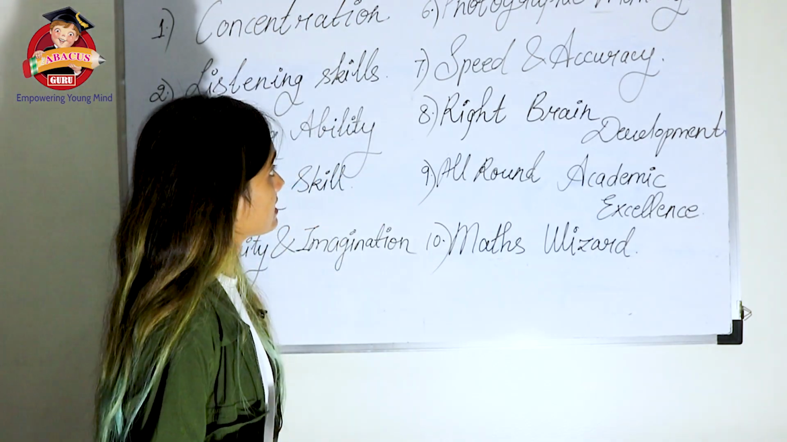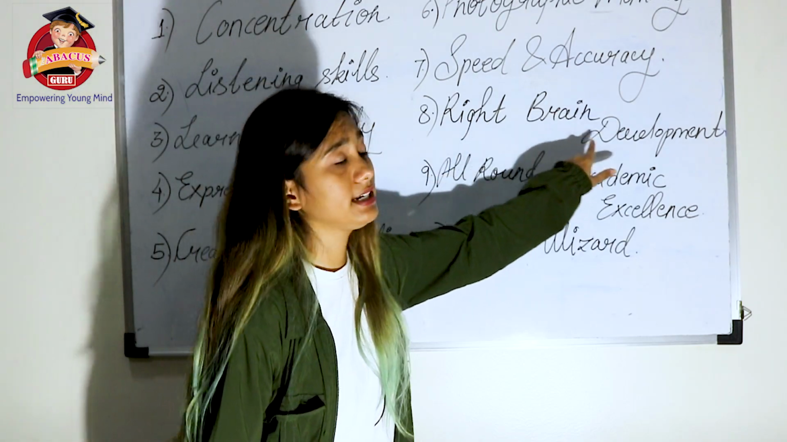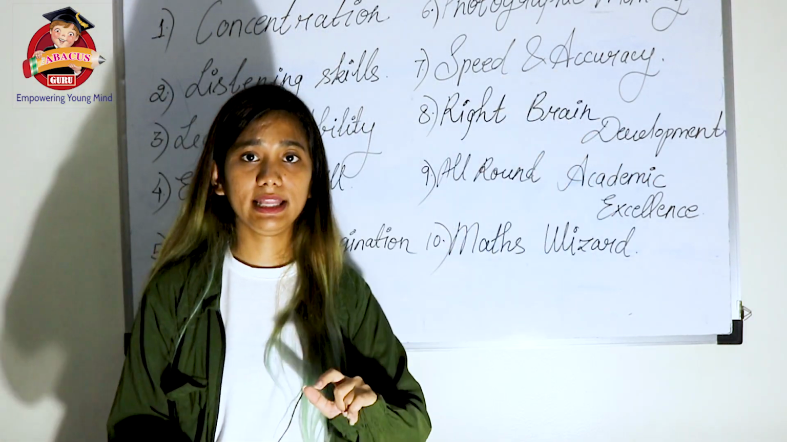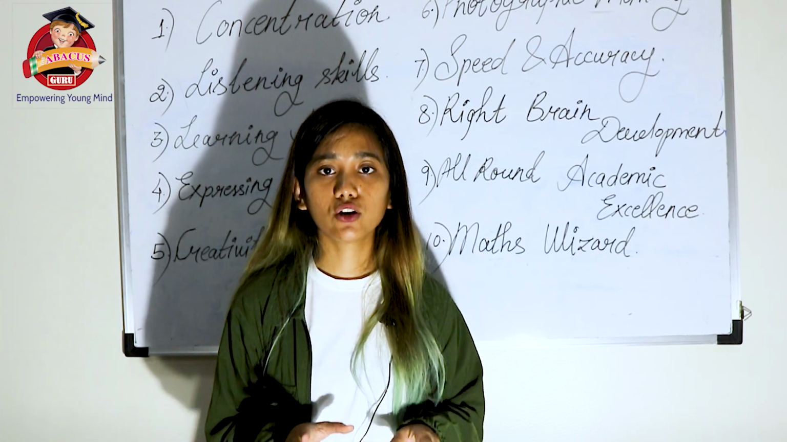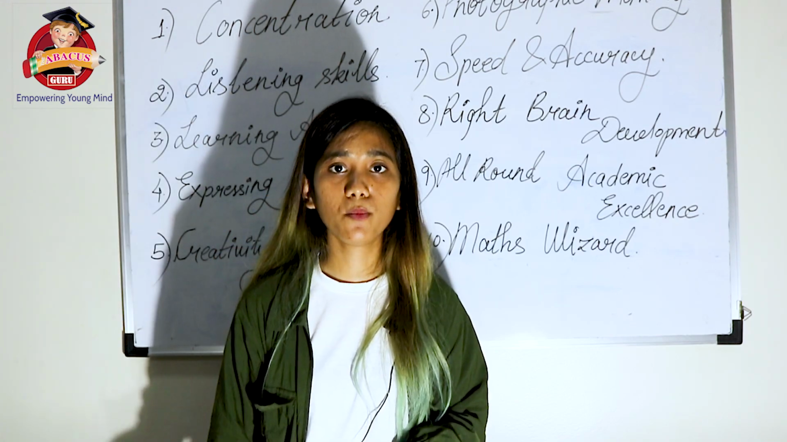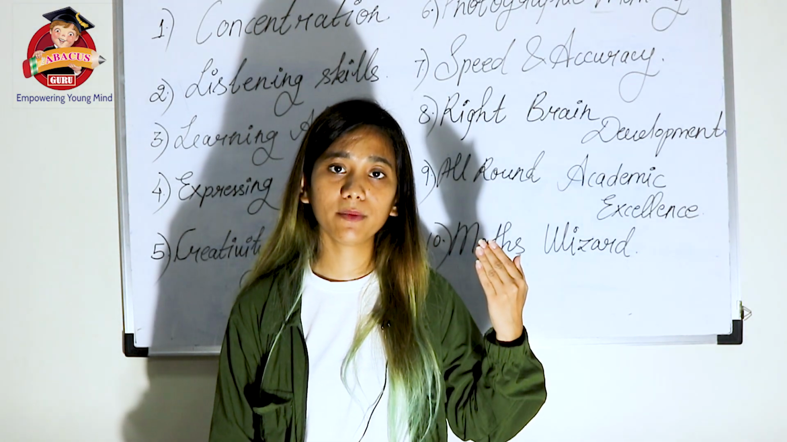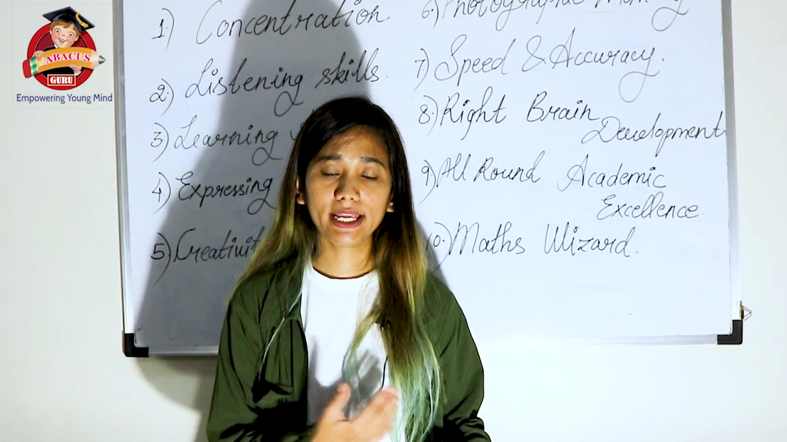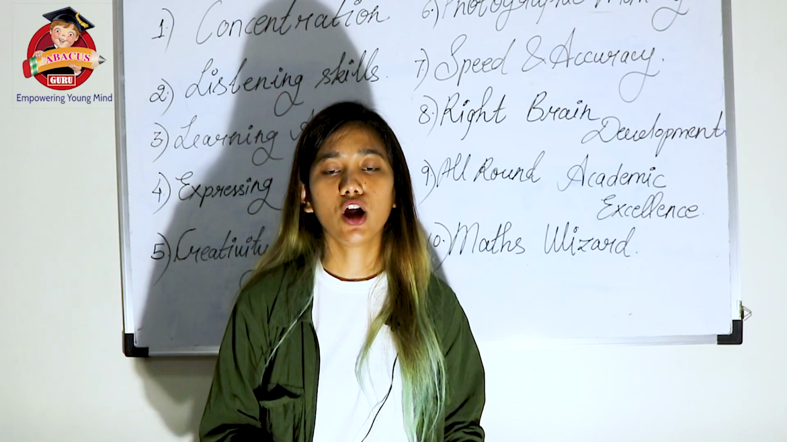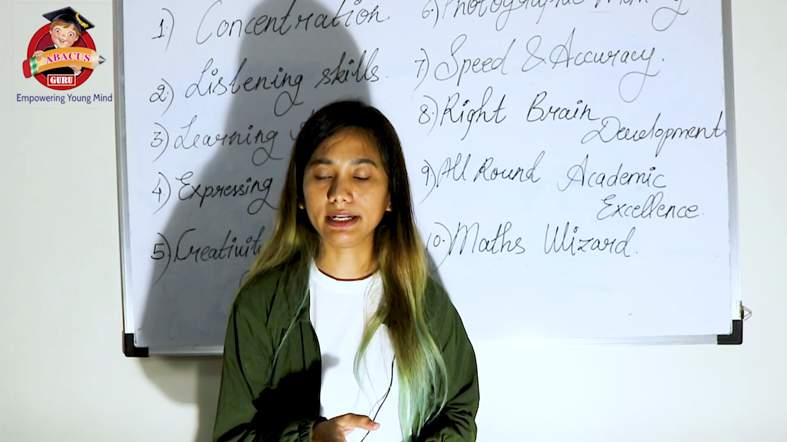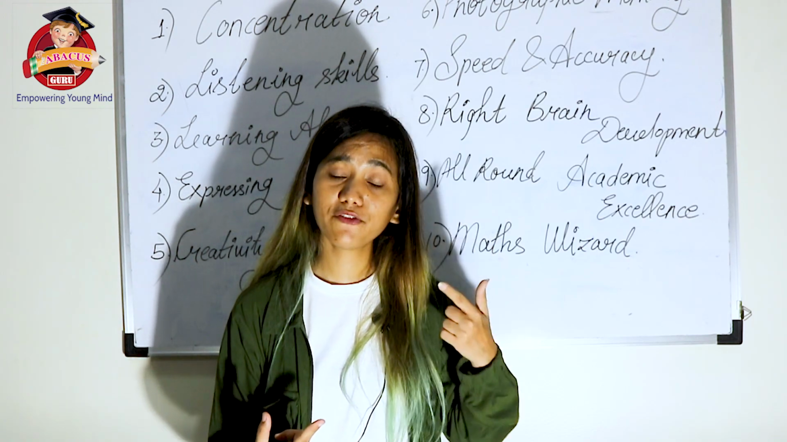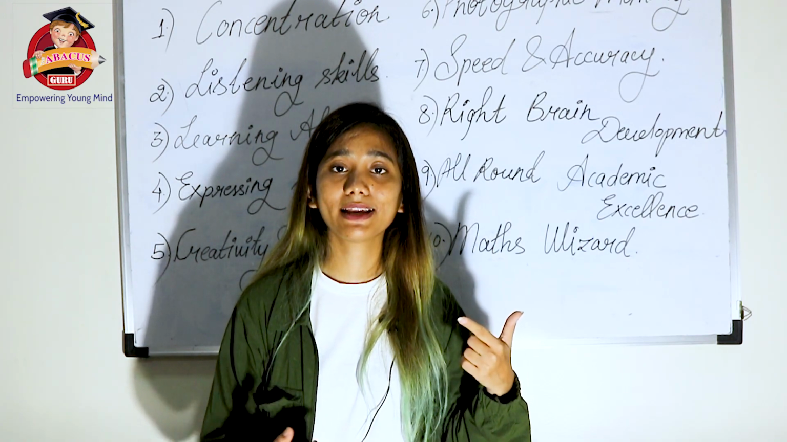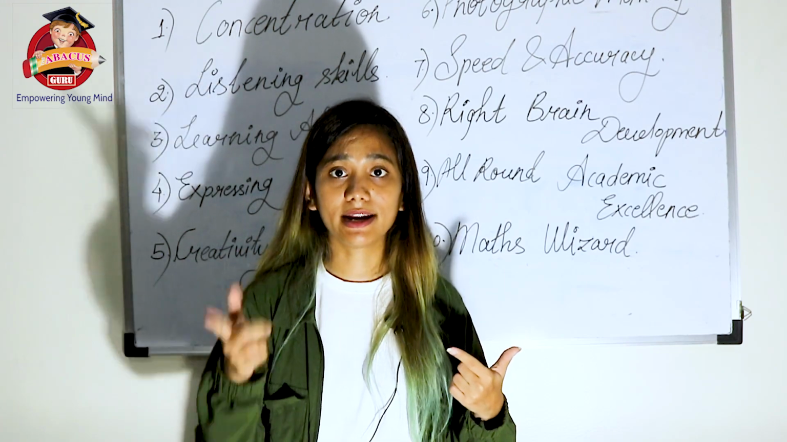So this left hand is basically for right brain development. When we tell them to color with the left hand, their right brain development takes place. It is psychologically proven that the right side of your body is connected to the left side of the brain, and the left side of the body is connected to the right side of the brain. So even if you are right-handed, your right side is connected to the left side of the brain. That means the left side of the brain develops much faster than the right side.